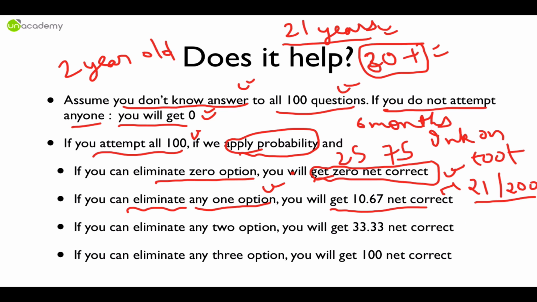The cutoff usually people miss by 5 to 10 marks, and if you can eliminate one option, see, in this case you will get 33 correct and 67 wrong. Is that understood? Just try to use the logic. Out of 100, if you can eliminate one option, you have 33% probability of being correct, exactly 33.33. So you will get roughly 10.67 net correct, and that gives you 20 marks at least. That's huge. That's 10% marks sitting right there.